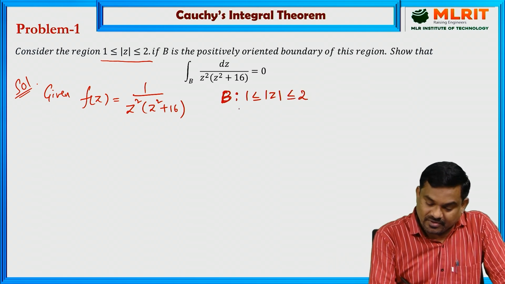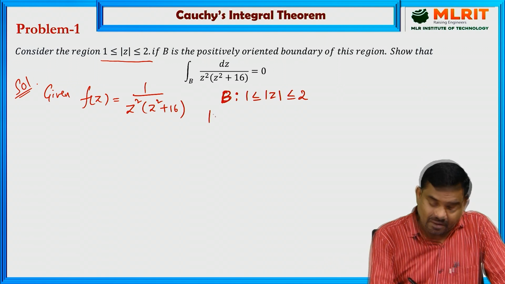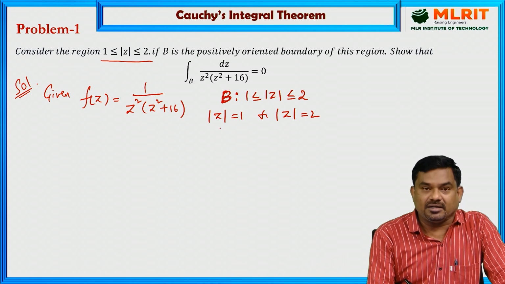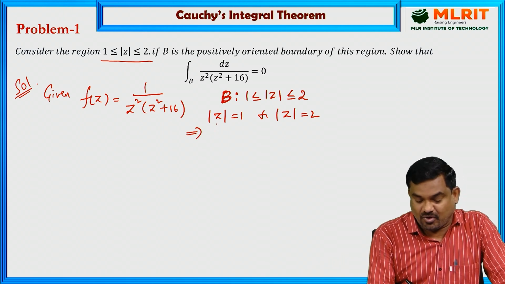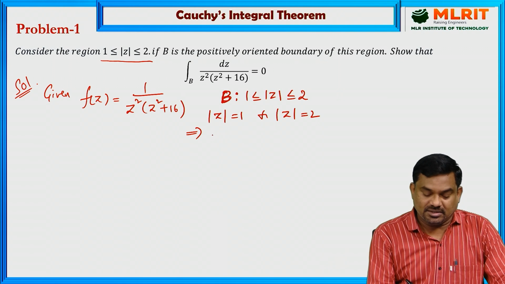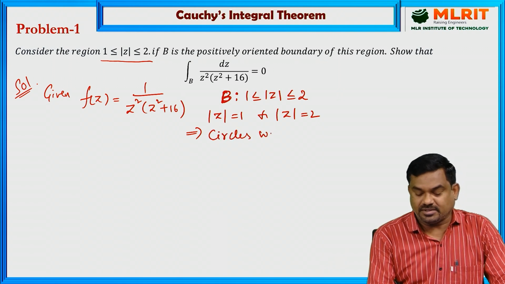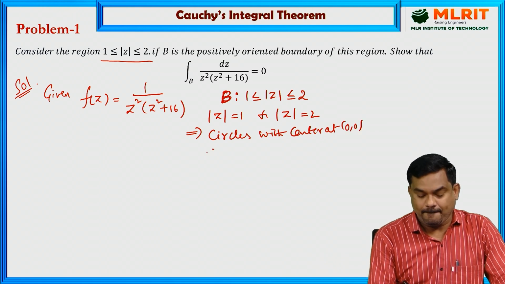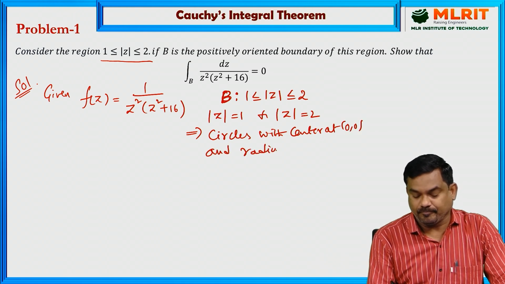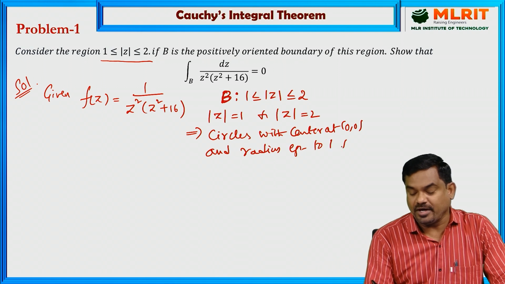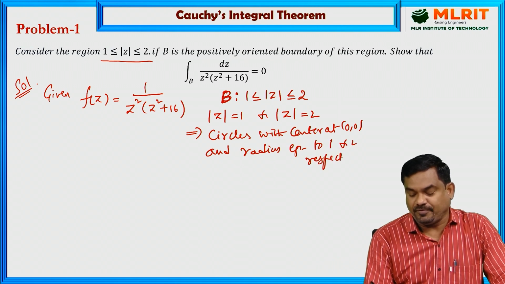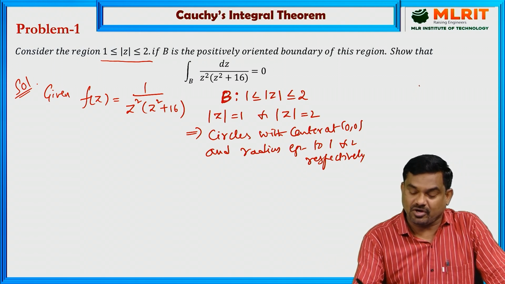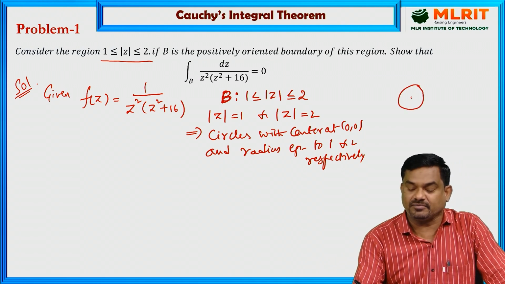Now here this region is covered by mod z equal to 1 and mod z equal to 2, and these are circles with center at origin and radius equal to 1 and 2 respectively. So the first one is a circle with radius 1. So we can draw that, a circle with radius 1.